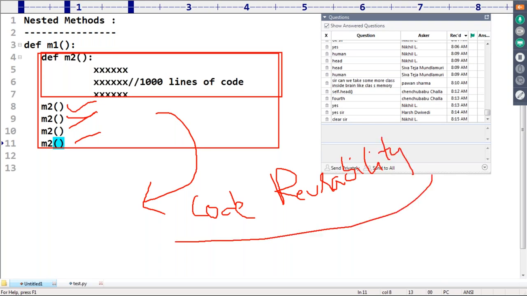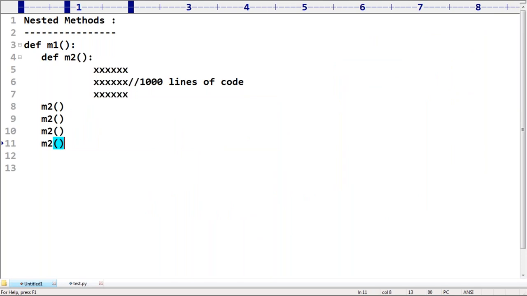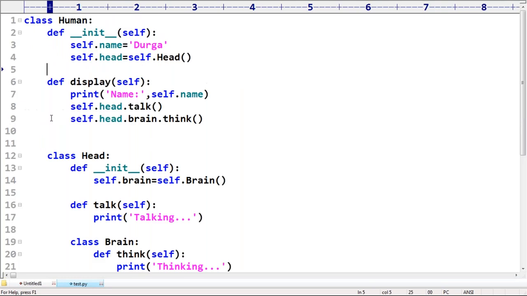Any doubt? The biggest advantage we are going to get is code reusability. So the first question: inside a method, is it possible to have another method or not? The simple answer is, yes sir, we can declare one more method. The nested method concept is applicable in Python. But if you ask the same question in Java, inside a method I want to declare one more method, sorry man, I can't provide support for nested methods. But Python provides support for the nested methods concept. Can you please explain the same with an example? Very simple, sir.